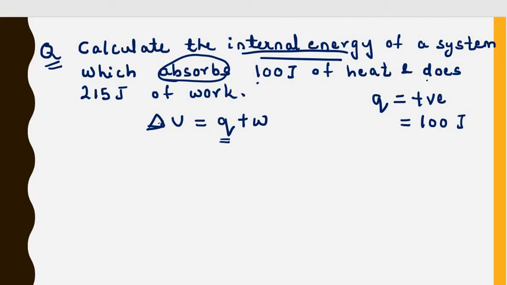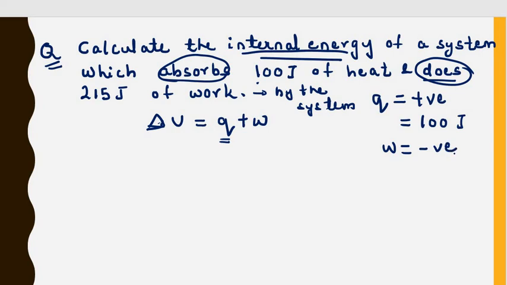And does 215 joules of work. What does this mean? That means work is done by the system. So when work is done by the system, our value is negative. So here it will be minus 215 joules. So how to write it out?